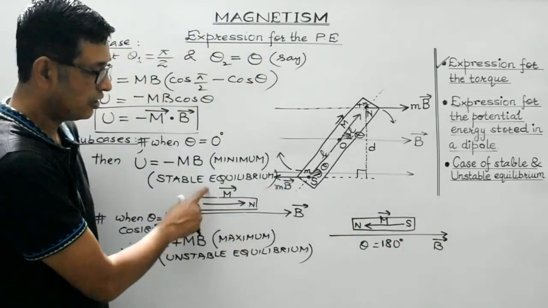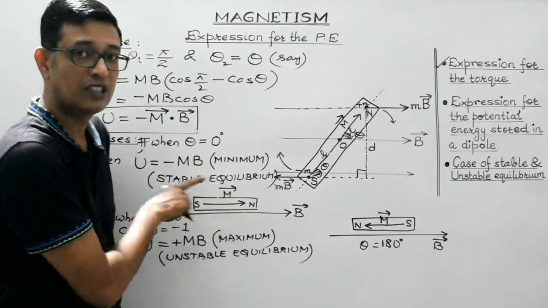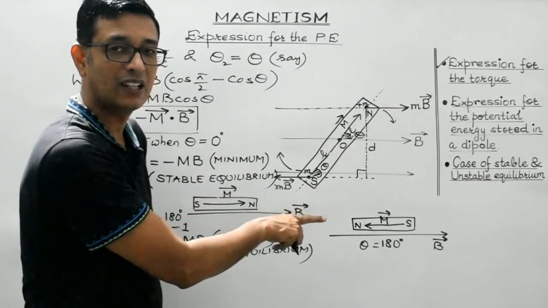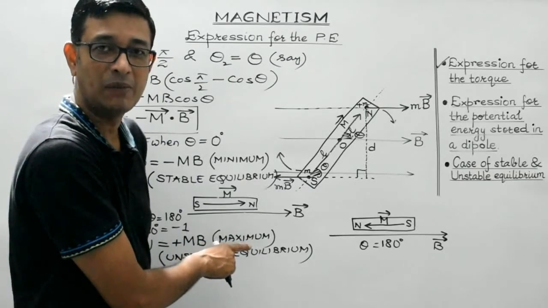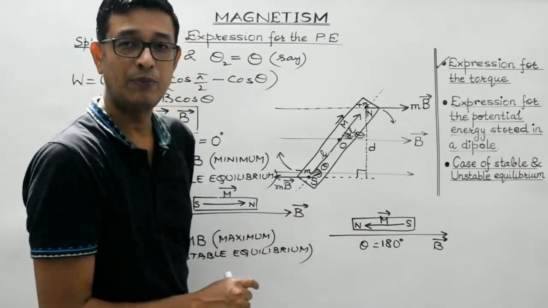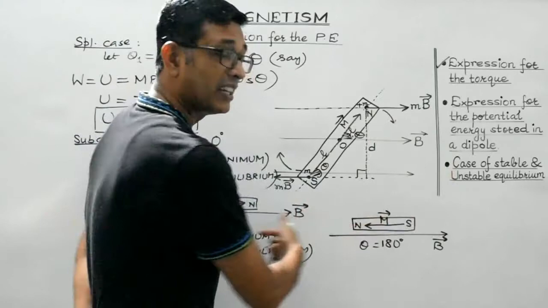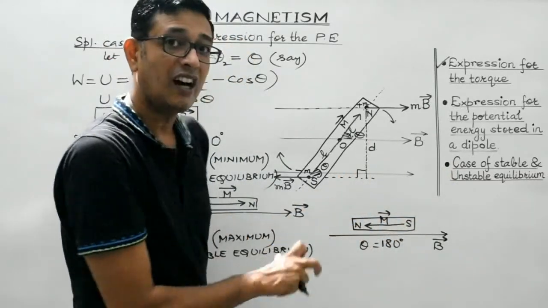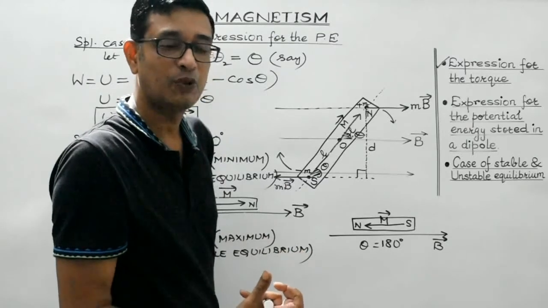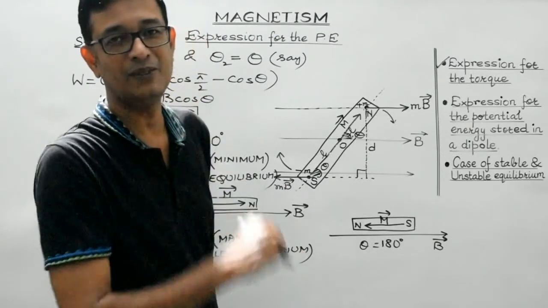So when the magnet is placed parallel to the direction of the magnetic field, it corresponds to the stable equilibrium where its potential energy is minimum, and when the dipole is placed in a direction opposite to that of the magnetic field, this represents unstable equilibrium where its potential energy is maximum.